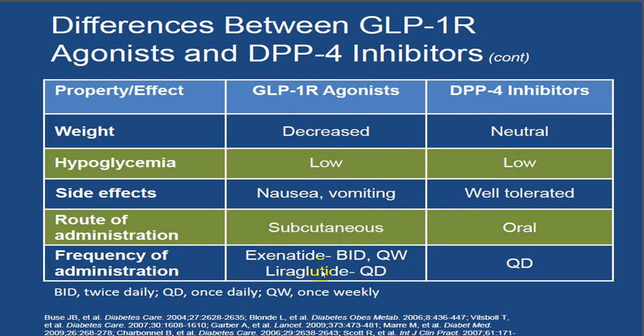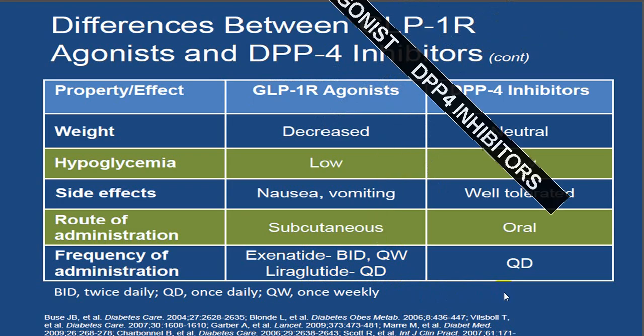Liraglutide, some of the preparations are once a weekly, while this has to be given every day. So once a daily you will have to give a DPP-4 inhibitor, while this extended preparation will be BID. You have got preparations which are once a weekly also available as far as extended is concerned, and liraglutide has to be given once a daily, and you have got even extended preparations of liraglutide available.